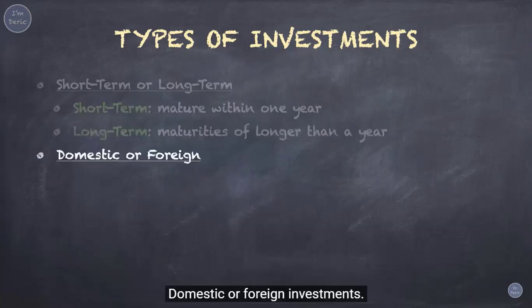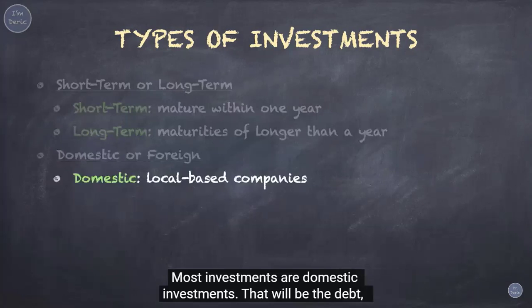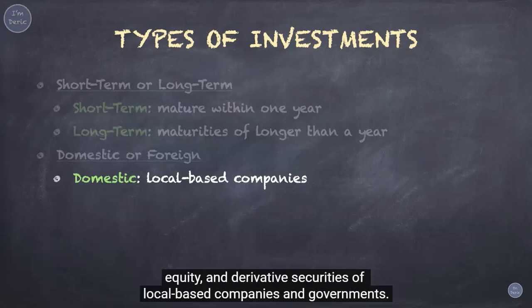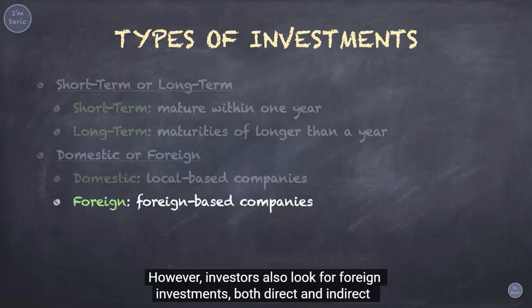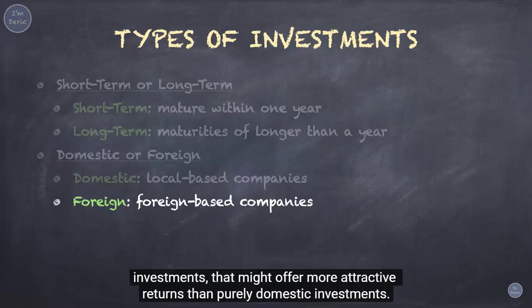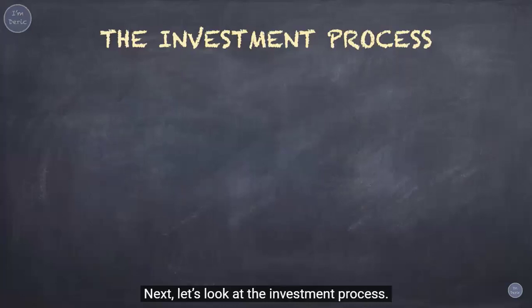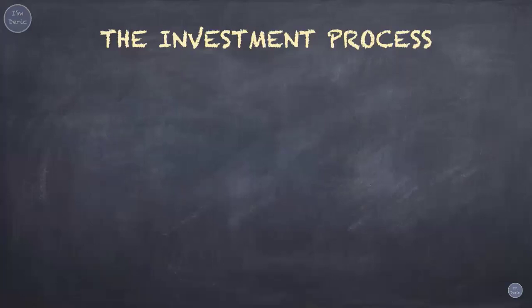Domestic or foreign investments. Most investments are domestic investments. That will be the debt, equity, and derivative securities of local-based companies and governments. However, investors also look for foreign investments, both direct and indirect investments, that might offer more attractive returns than purely domestic investments. Next, let's look at the investment process.